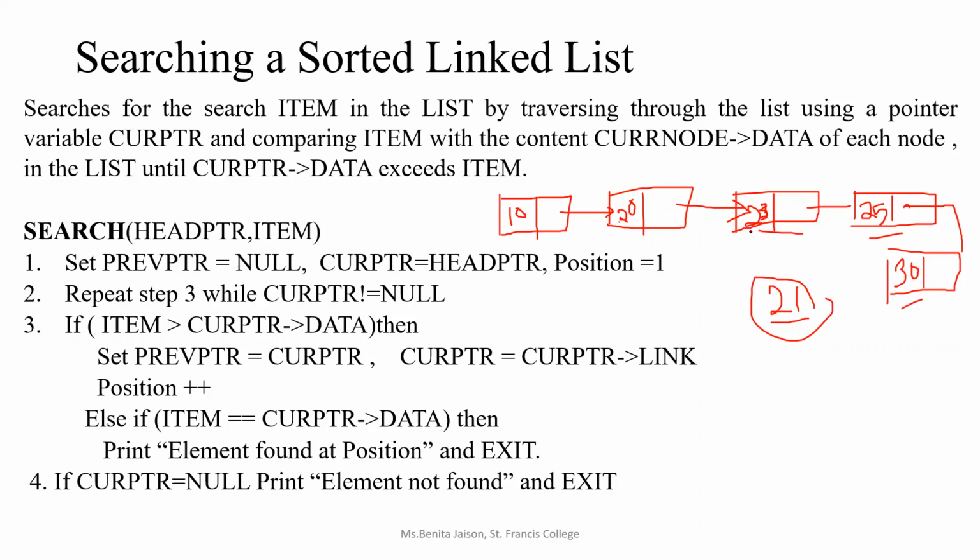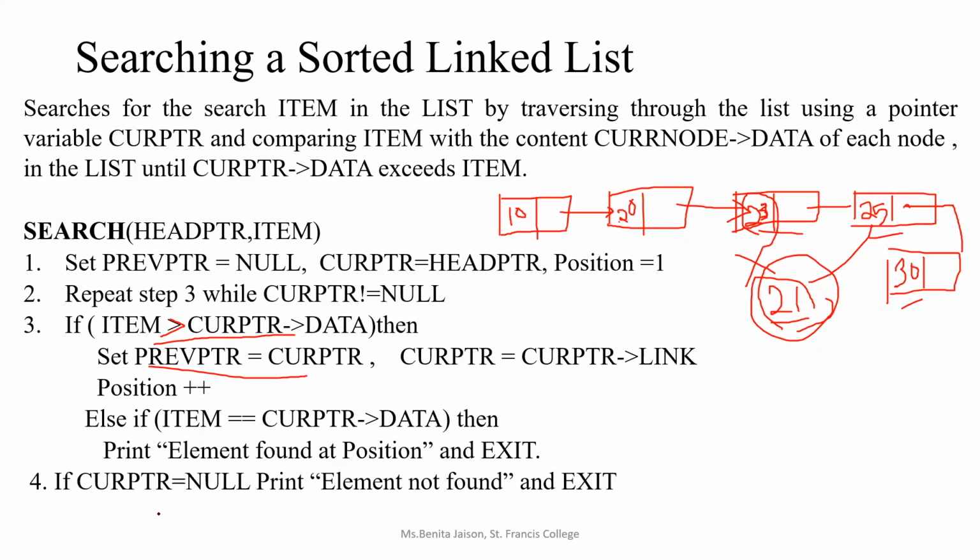As the item is not greater than the current pointer data, the current pointer data is 23 and 21 is the item, 21 is not greater than 23. I need not traverse to the next node. Whenever we get the condition that the item is greater than the current pointer data, only then will we traverse.